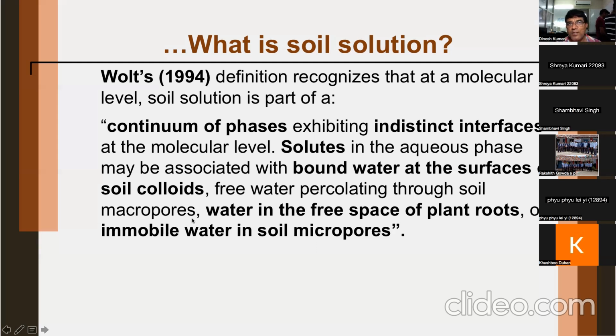Therefore, even the percolating water is also a soil solution. And then water in the free space of plant roots. In the plant roots, there may be some free spaces. There you will find some water, which is also soil solution. Or immobile water in soil micropores, or capillaries, where you can find some immobile water that is also a kind of soil solution. So you can see there are different portions of soil solution in a soil.